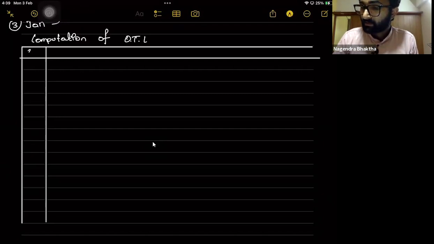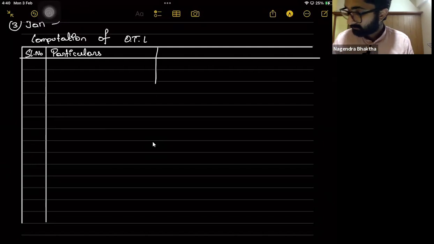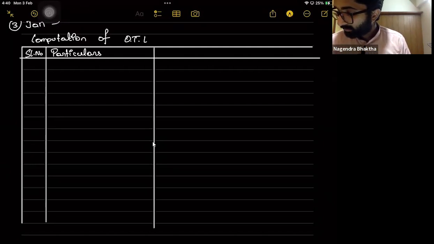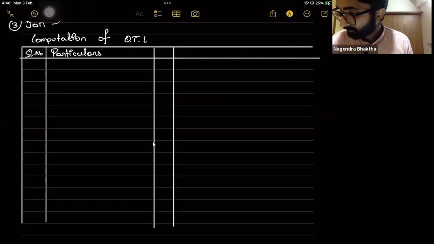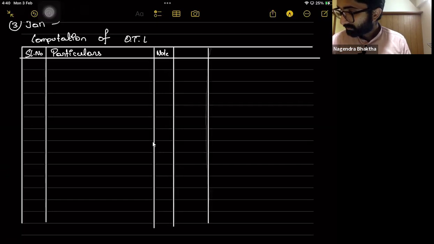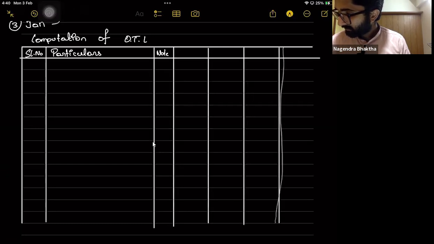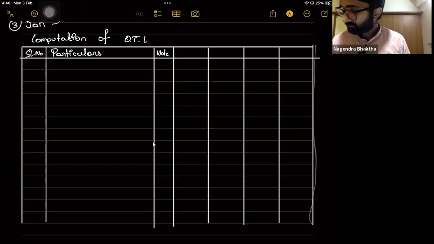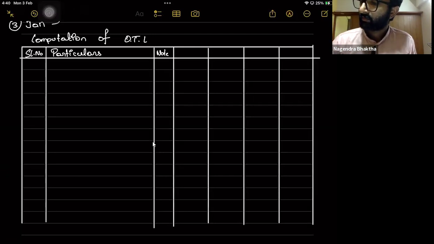Columns: serial number, particulars, note number, value, IGST, CGST, and SGST.